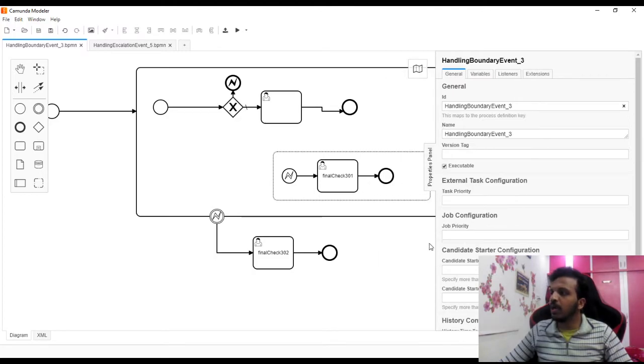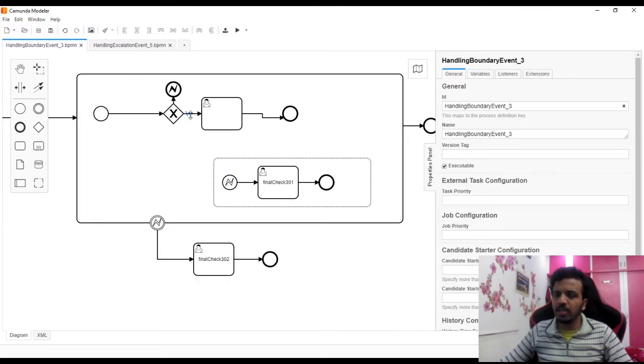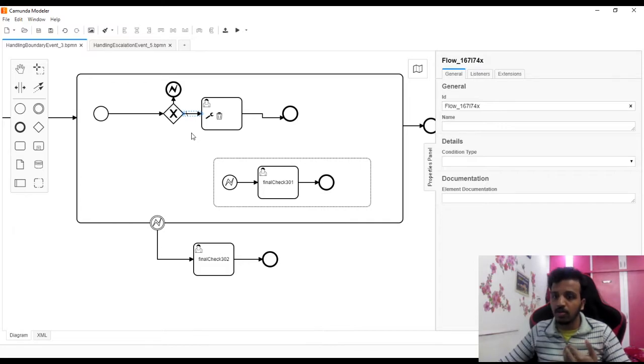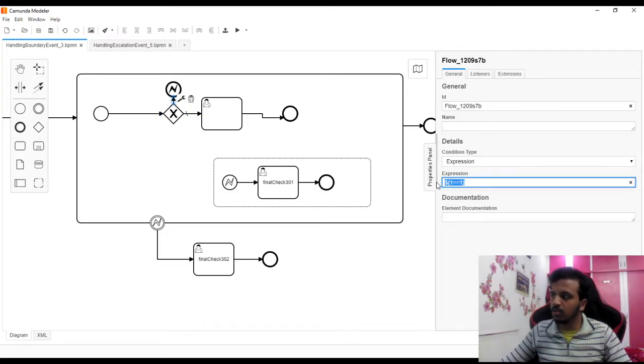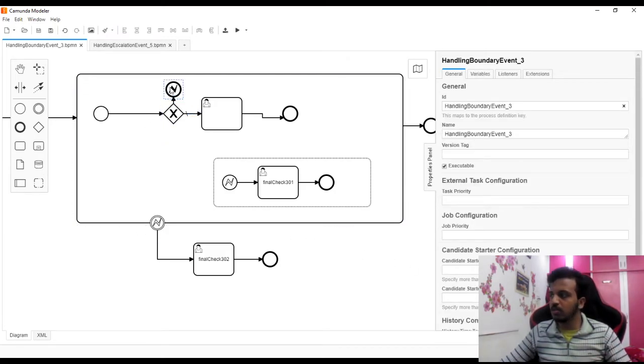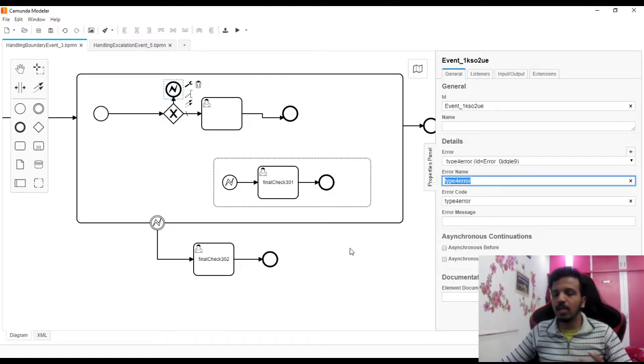Coming back to our flow, this I kept as a default. What is the difference between default and empty, we have discussed in the previous video, so just go and watch that. Default we all know. Now there is one more arrow where I am saying 1 equal to 1, which means this is always going to be true. So my intention is that the control should go to this. Now what is this? Here I am saying type 4 error. So you can say I'm throwing it.